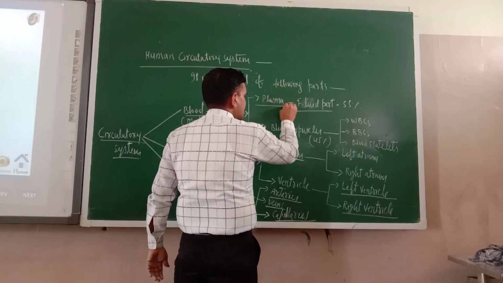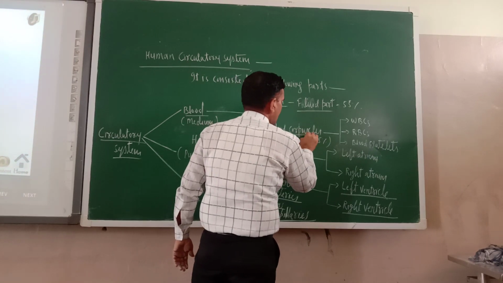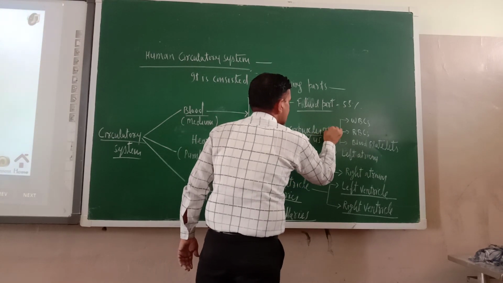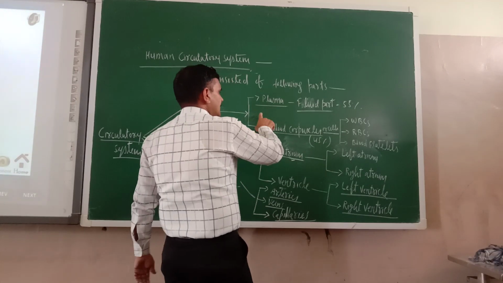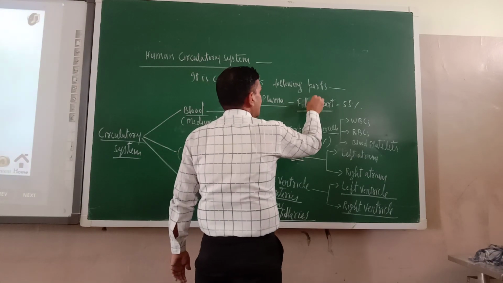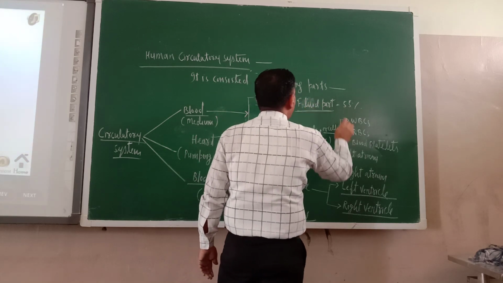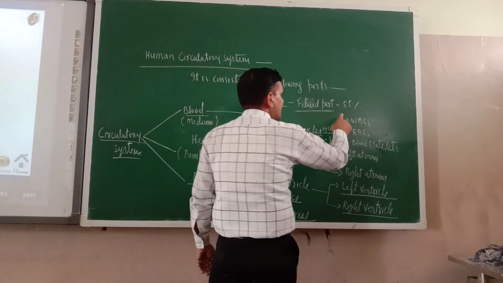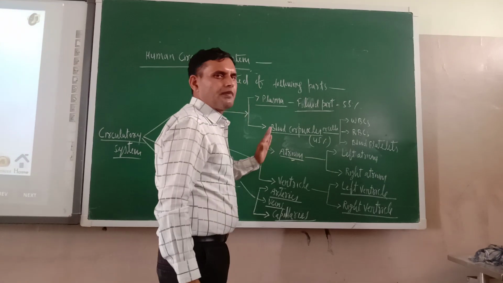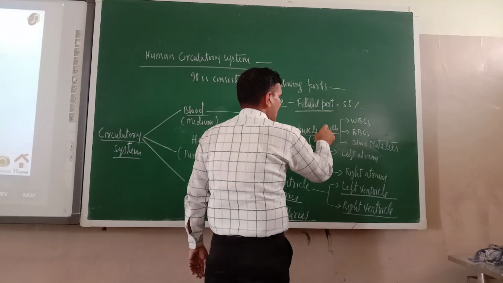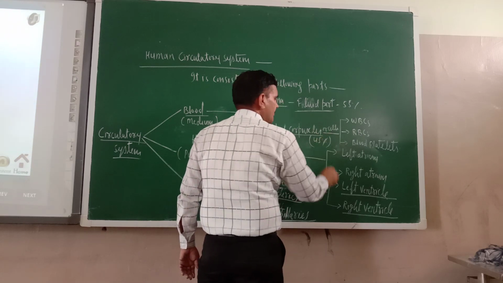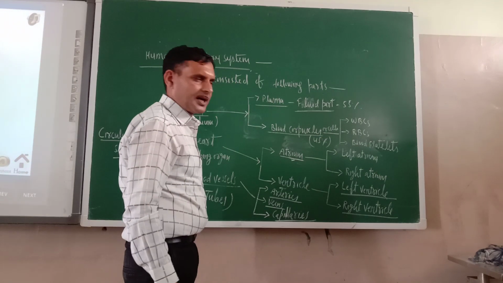One is the plasma. Second one is the blood corpuscles, which are cells only. As far as the plasma is concerned, it is the fluid part of blood, and it is almost 55% of blood. Second one is the blood corpuscles, are cells. They are 45% of the blood.